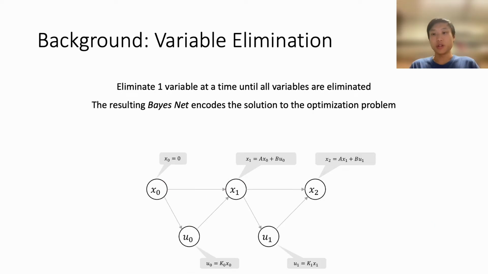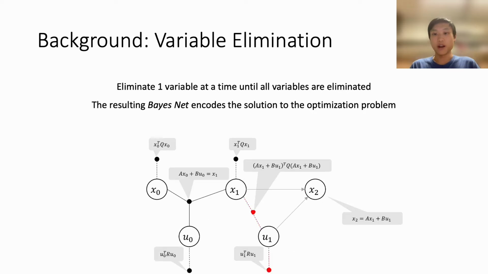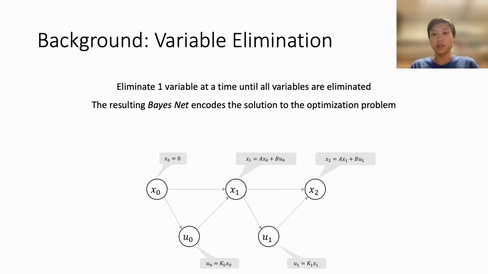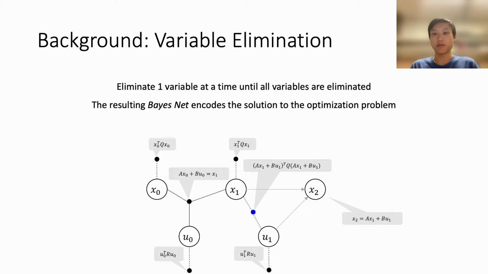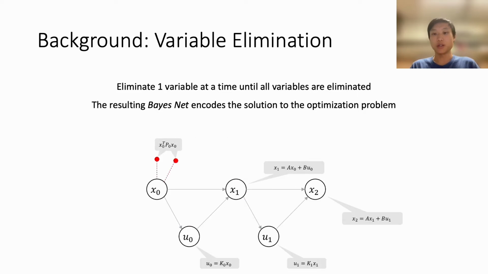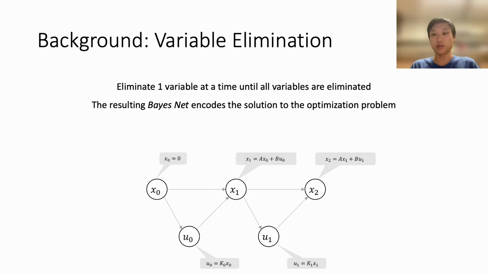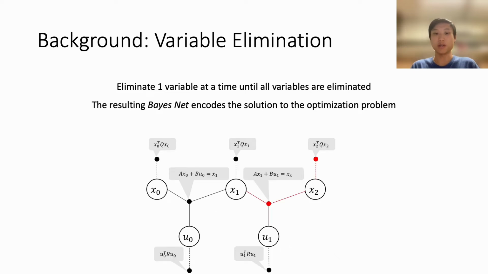Here we sequentially eliminate one variable at a time until all the variables are eliminated. The conditional on the final variable eliminated will just be the optimal assignment for that variable, and we can forward substitute to obtain the optimal assignments for the rest of the variables. Foreshadowing, we can also see that the conditionals for all the u's look eerily similar to the LQR gain matrices.